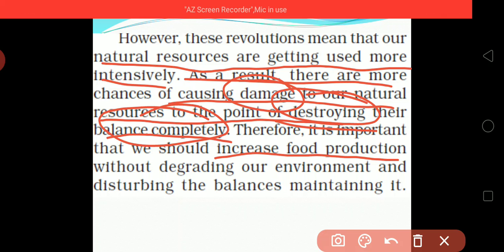Here we know very well that everything is balanced in the environment. If a single thing is not balanced, then a major problem can be seen. So how can we improve food production without harming the environment? That we will study.